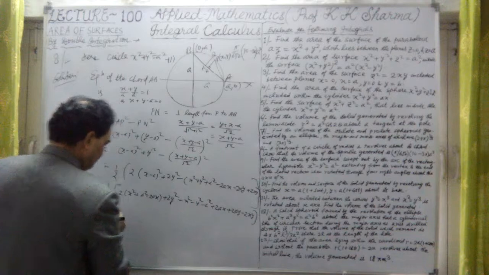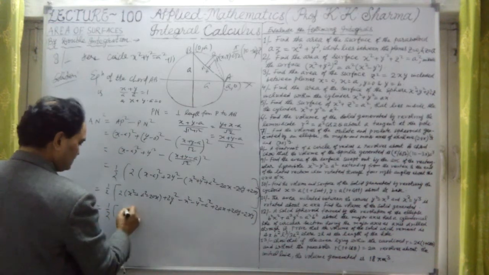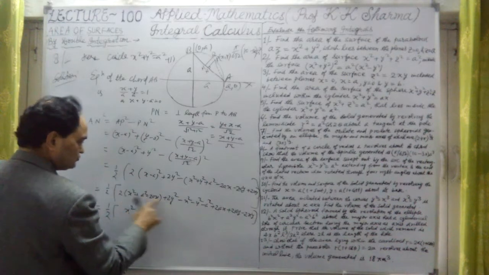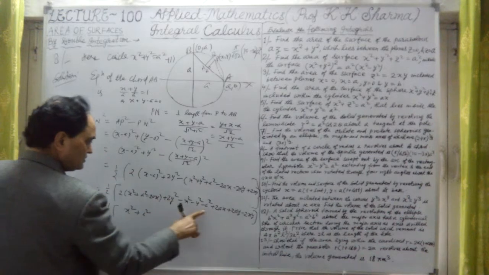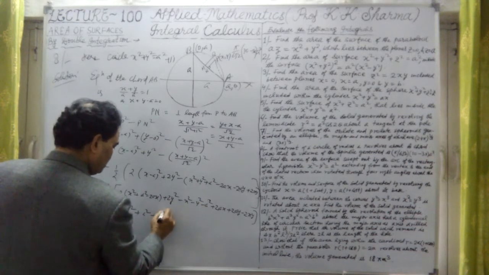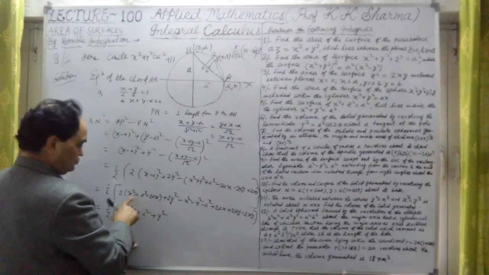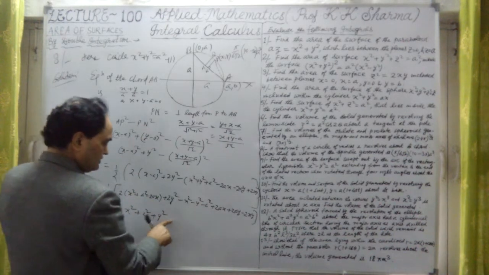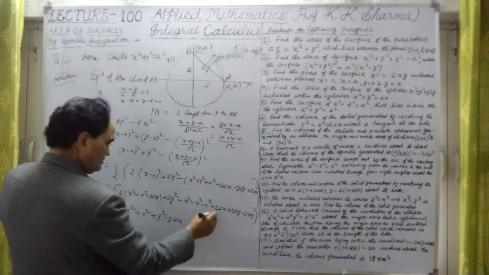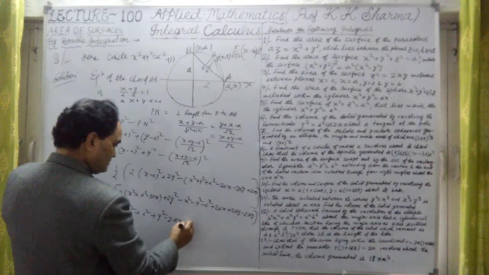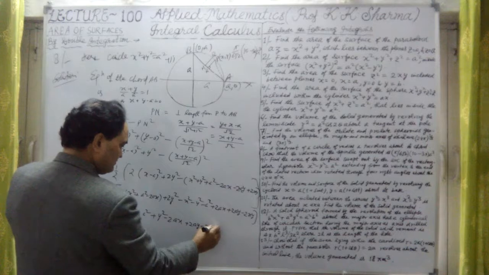This whole value. Now let me further solve it. This is twice x square minus x square, this is x square only. Twice a square minus a square is plus a square only. And twice y square minus y square is plus y square only. And this is minus 4ax plus 2ax, which is minus twice ax. Then what are the leftover values? These values are left over. This is plus twice ay minus twice xy.